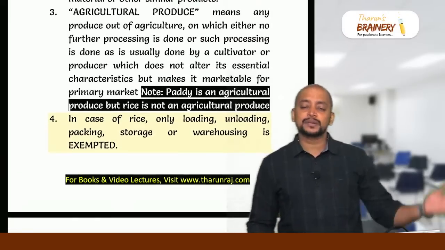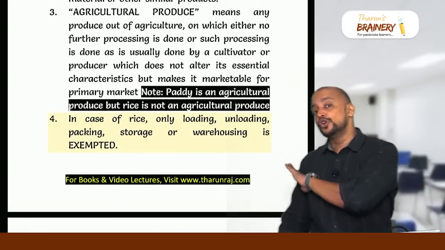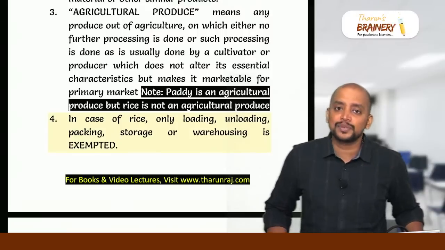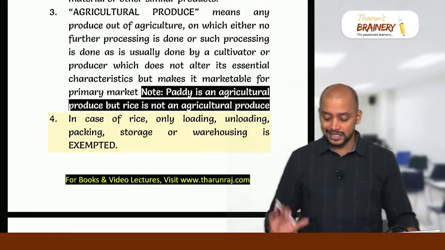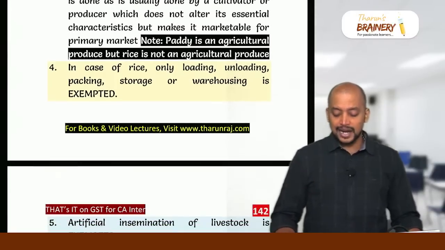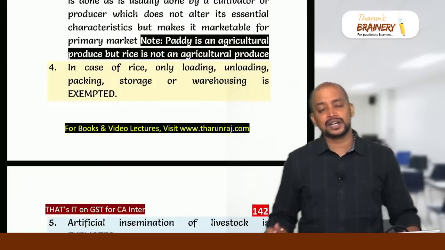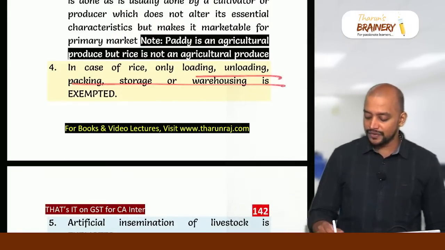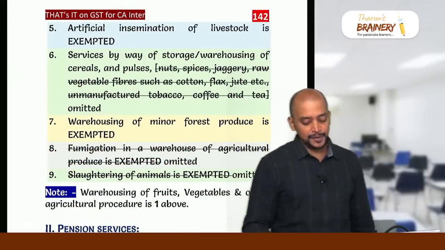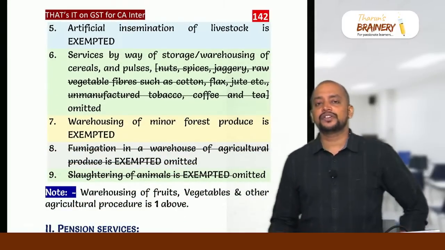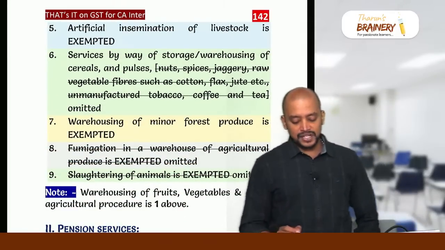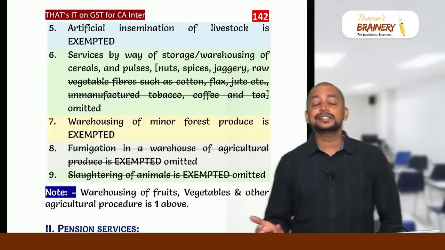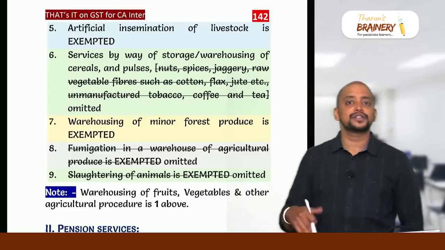Agricultural produce means a primary produce out of agriculture on which no further processing is done, or such processing as is usually done by a cultivator which does not alter its essential characteristics. And rice is not an agricultural produce, but for rice we have few activities, that is loading, unloading, packing, storage or warehousing of rice is exempted. Same way, artificial insemination of livestock is exempted. Service by way of storage and warehousing of cereals and pulses is exempted. Cereals and pulses is not agricultural produce, but its storage is exempted.